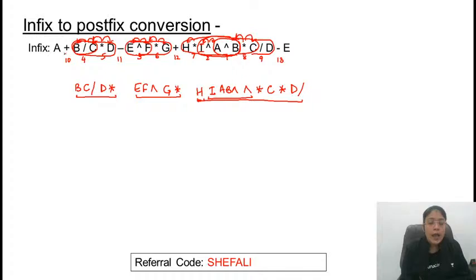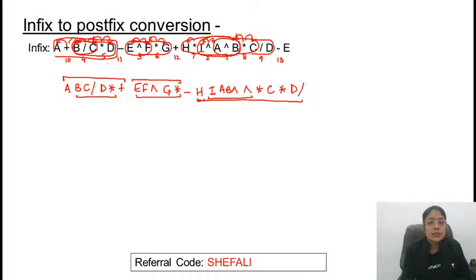Now, next 10. At number 10, A is operand 1. This complete unit is operand 2 and plus. So this is one unit. Till this point, we have one unit. This is operand 1 for minus and operand 2 is this one for minus till G. And operator is what?